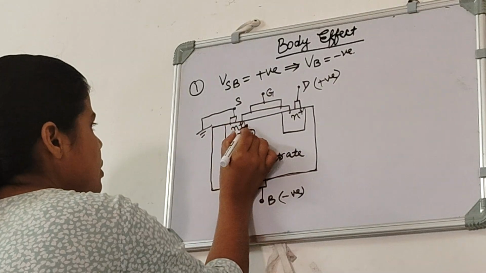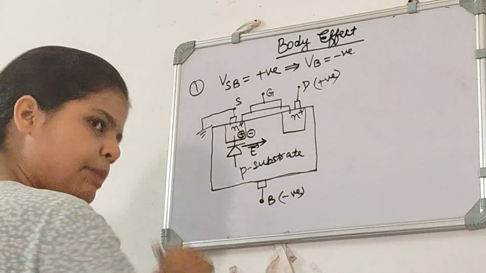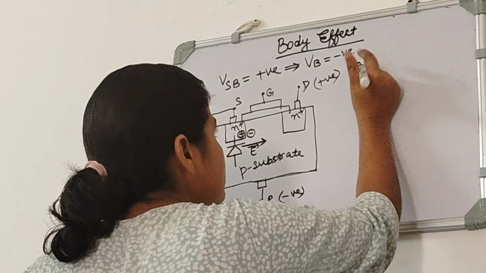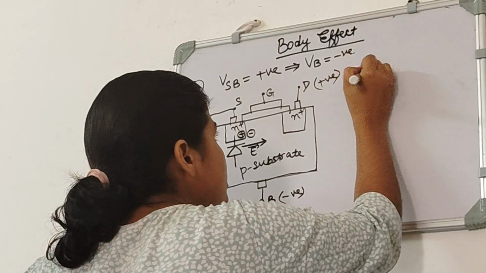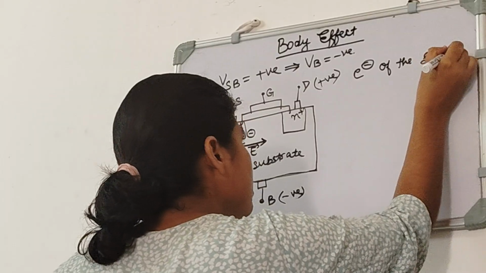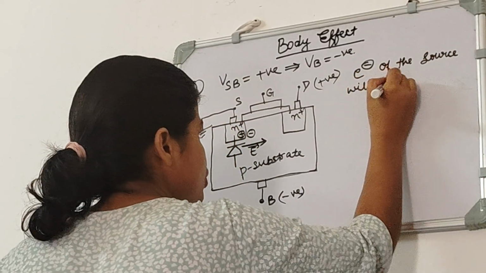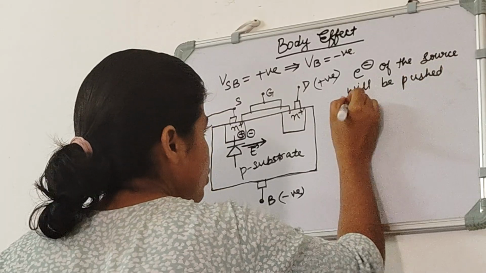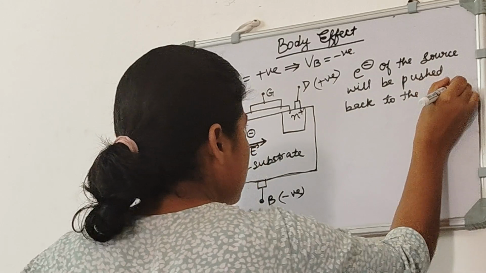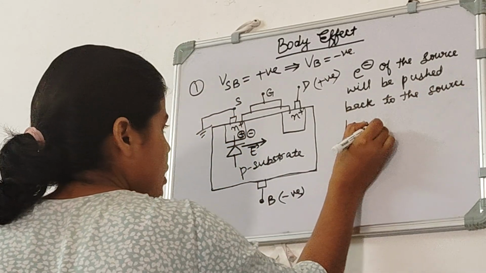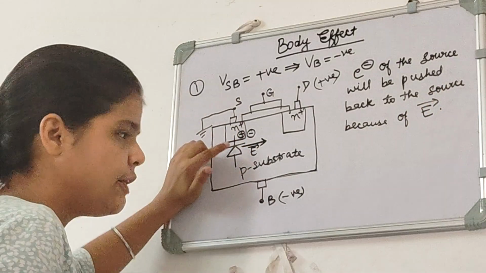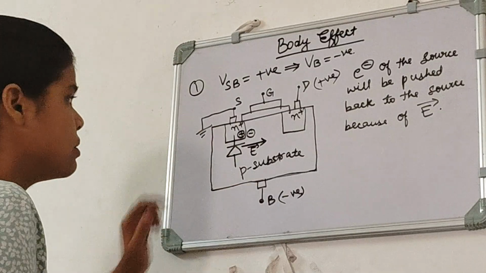So whatever electrons are here, they will remain in the source, because we can write here that the electrons of the source will be pushed back to the source because of the electric field.